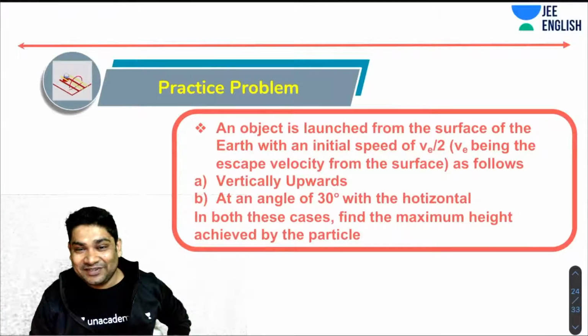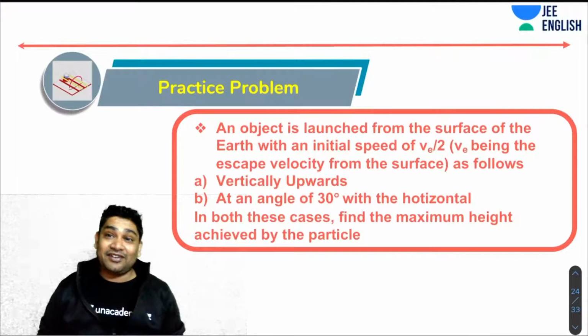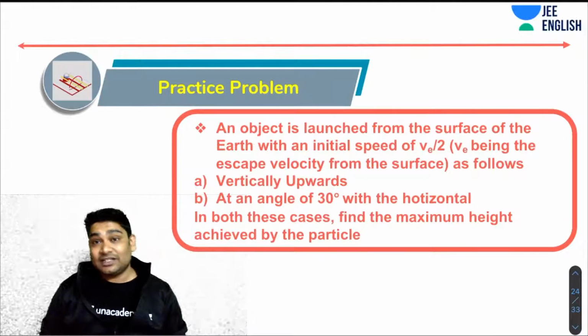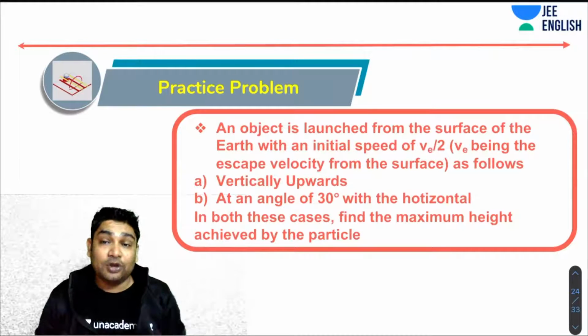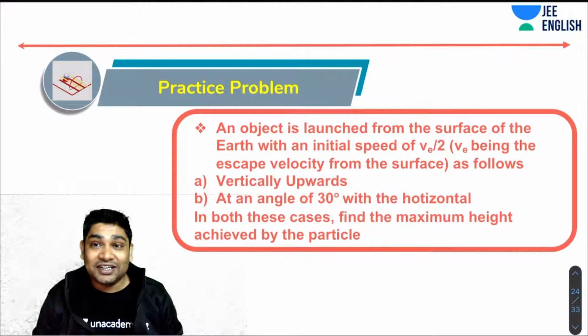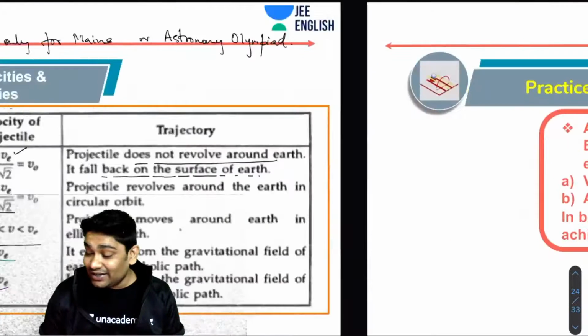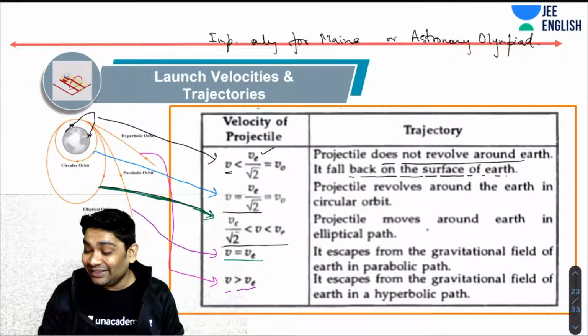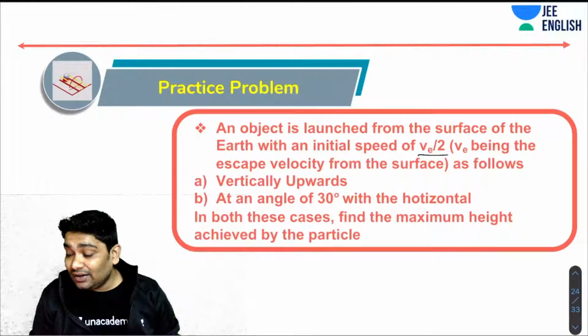All right, Shivam. Now let's try one question. This is a tricky question. I want you to think about this. You've been told in this question, an object is launched from the surface of the Earth with an initial speed of escape velocity by 2. So where does this lie? This lies in this range, right? So this will come back to Earth. You know that, right?